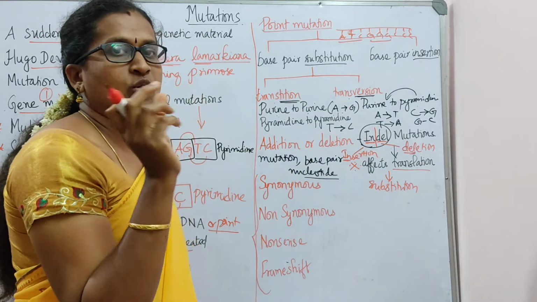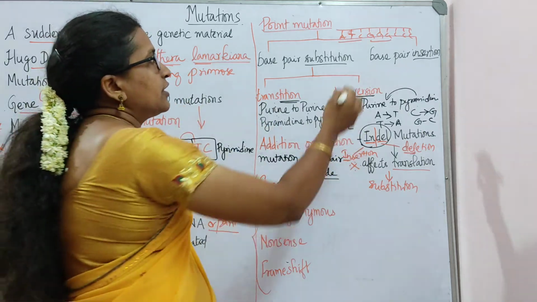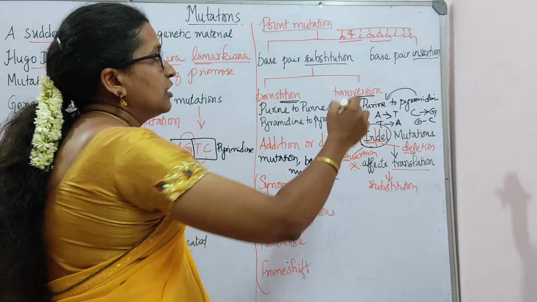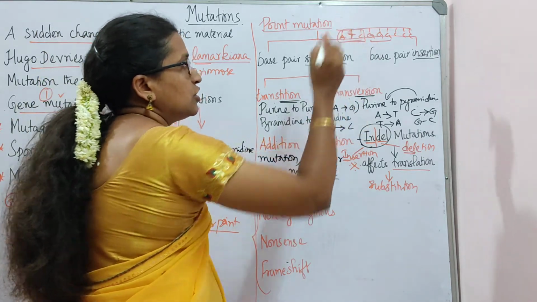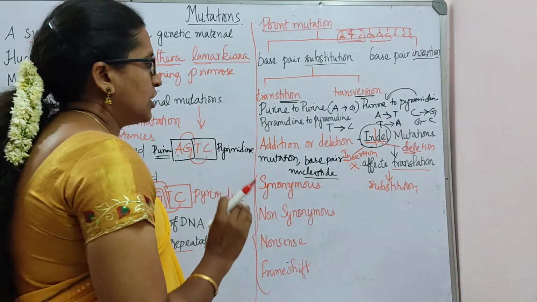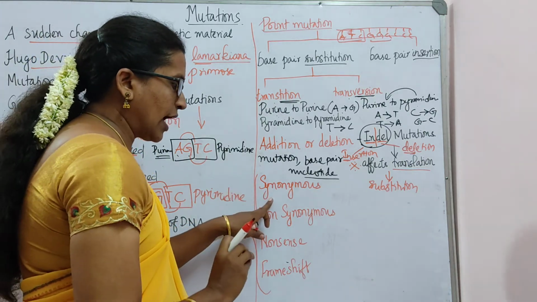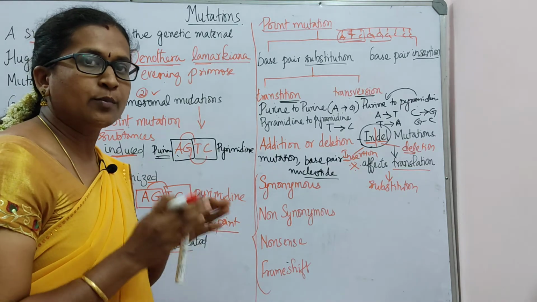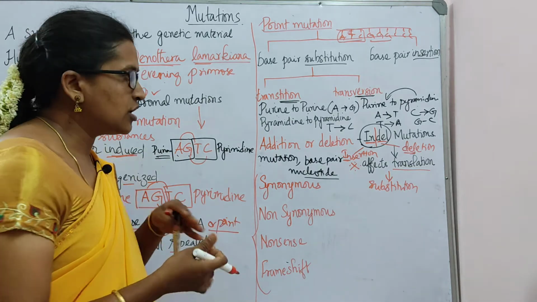All three together, like A, T, C or G, G, G, three nucleotides together, is called one codon.